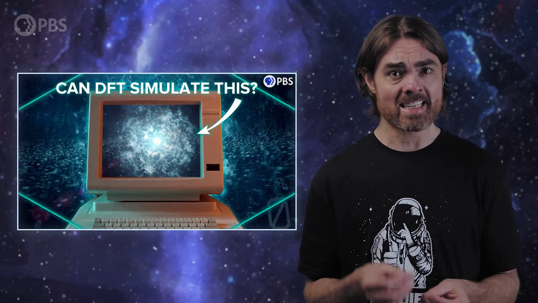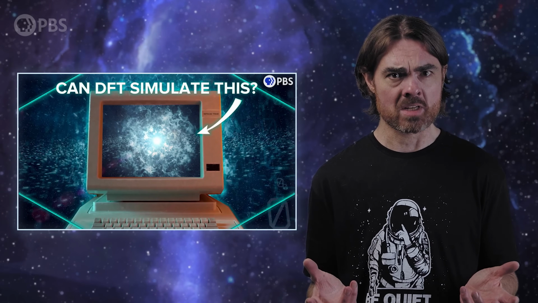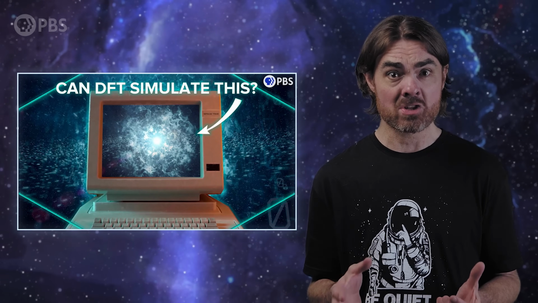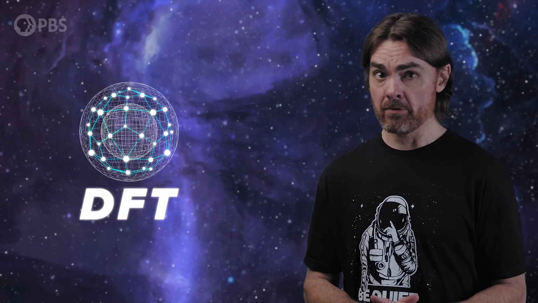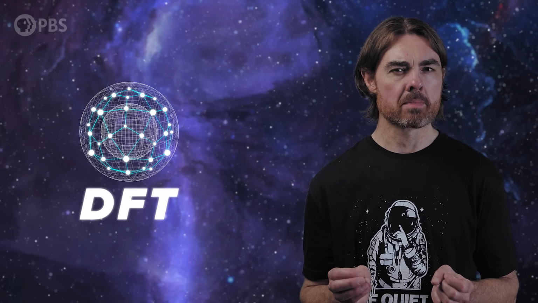That's especially true when we study the quantum world, where the information density is obscenely high. As we saw in a previous episode, it takes as many bits as there are particles in the universe to store all the information in the wave function of a single large molecule. We also talked about the hack that lets us do that anyway. It's called density functional theory. DFT is good for simulating the electrons in an atom, but the behavior of electrons is comparatively baby stuff compared